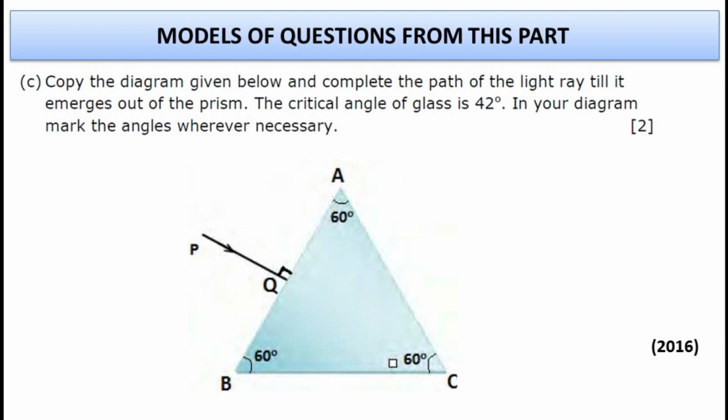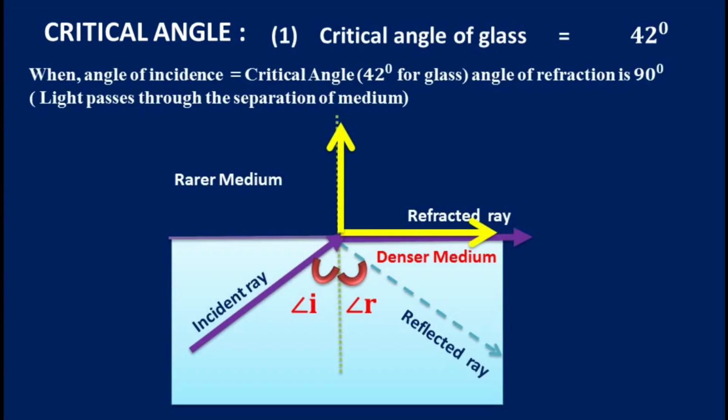To understand how to complete this type of ray diagram, you must be good at some of the concepts you have already studied in physics and even in geometry. Let us revise them. Number 1, critical angle. We know the critical angle of glass is 42 degree. When the angle of incidence is equal to the critical angle, remember 42 degree for glass, the angle of refraction is 90 degree, or light passes through the separation of medium.